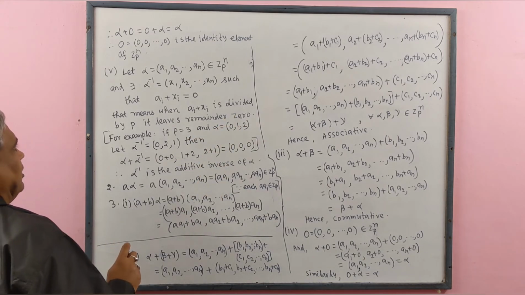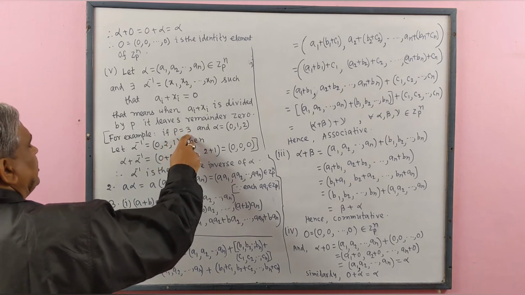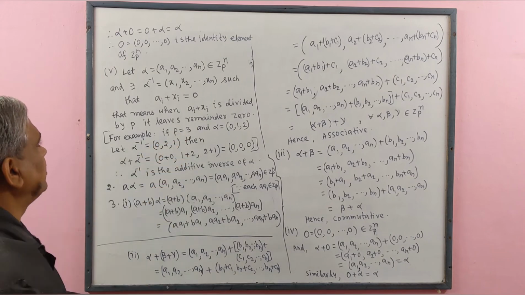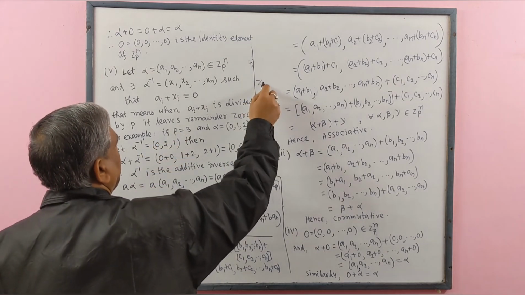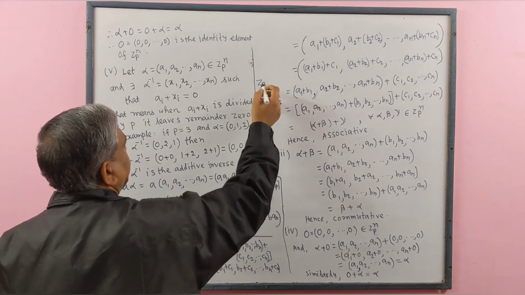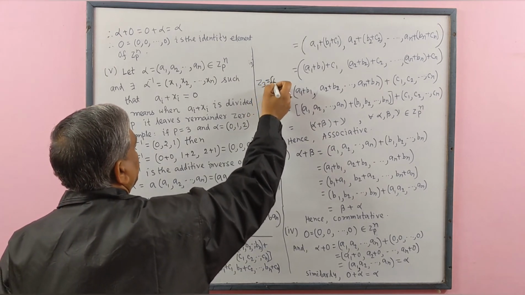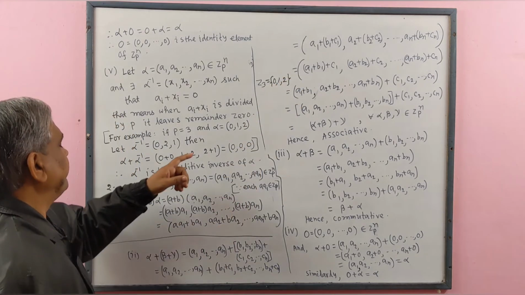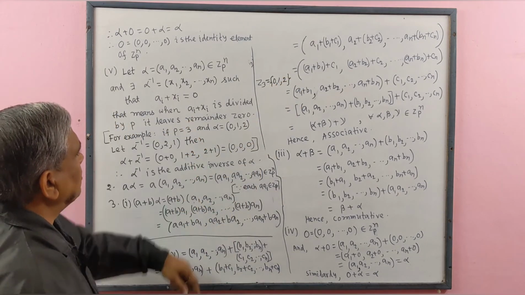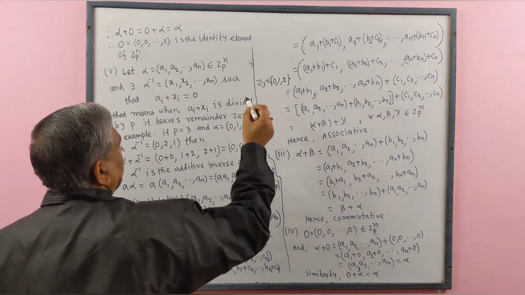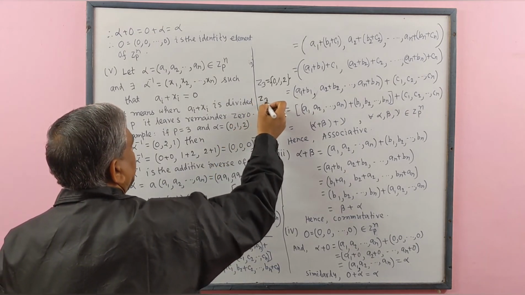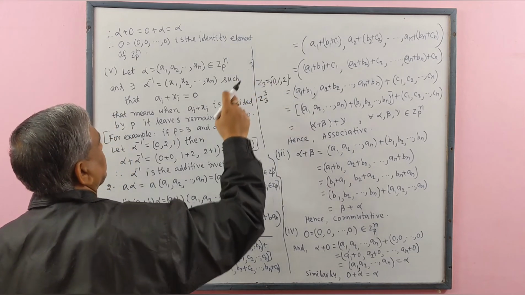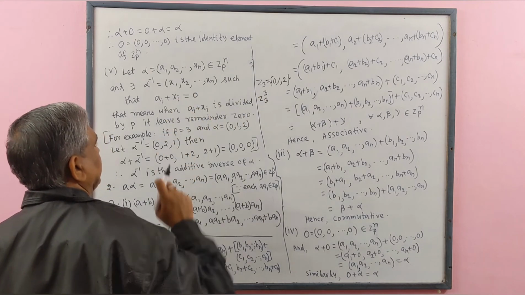For example, let p equal to 3. That means we are considering the case for Z3. Z3 contains elements 0, 1, 2. Now we are speaking about Z3 power 3, which means the value of n is also 3 and the value of p is also 3.